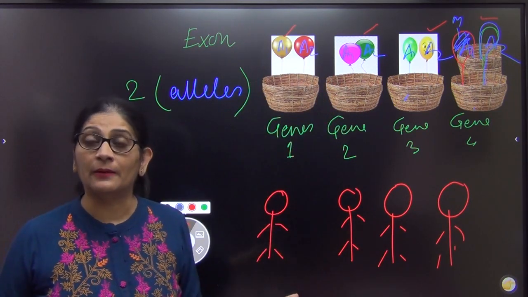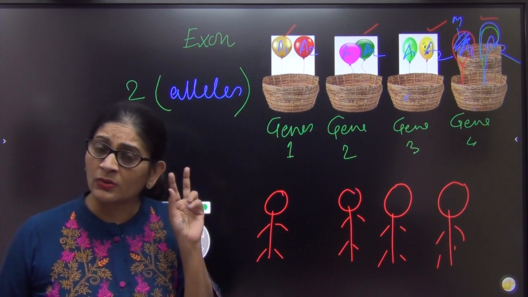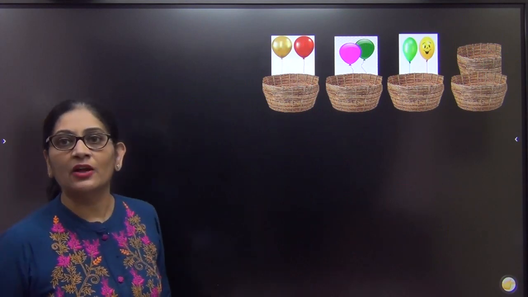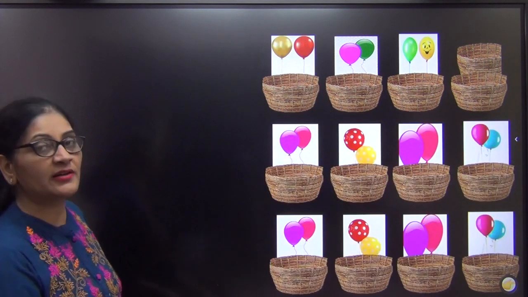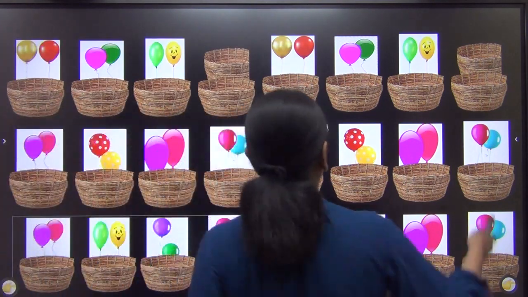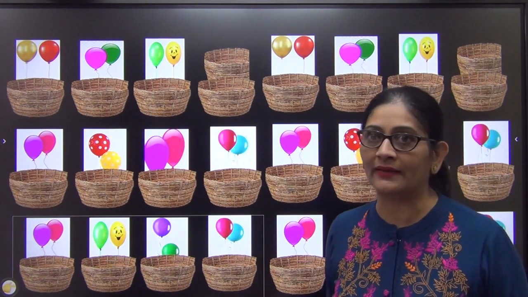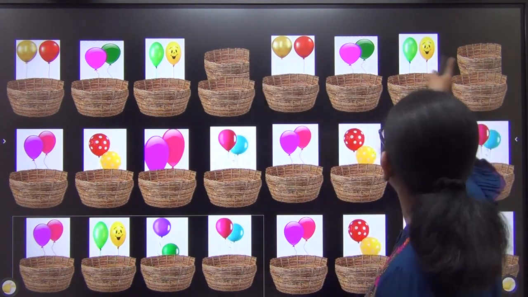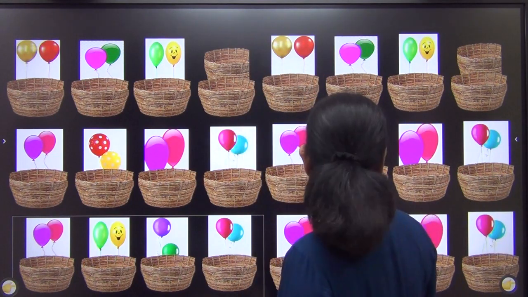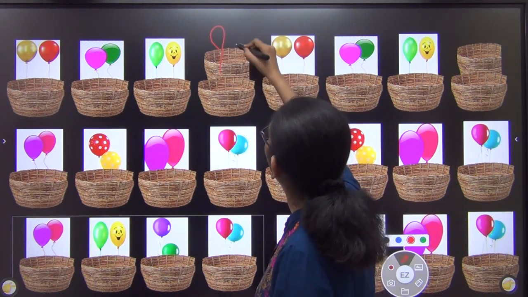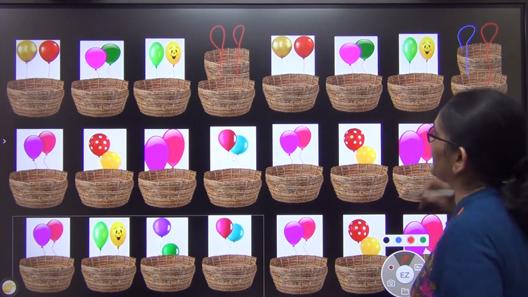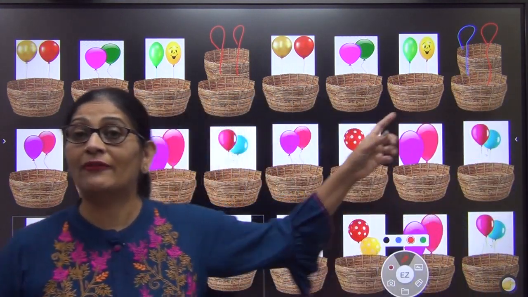That's possible. Okay, 2 people not having the same allele is possible only when you consider a larger number of genes. See, if we consider so many genes together, then what will happen? You just imagine two balloons here and two there as well. Just two colors, imagine here also there are two colors of balloons, right? So here you have to take a number of genes.